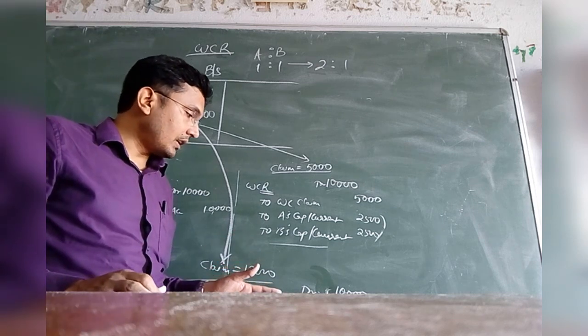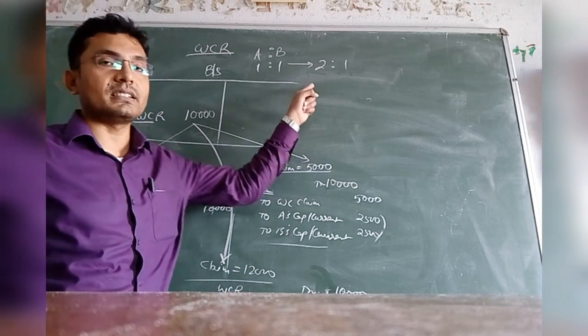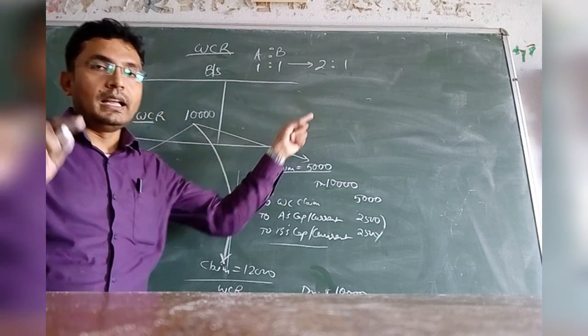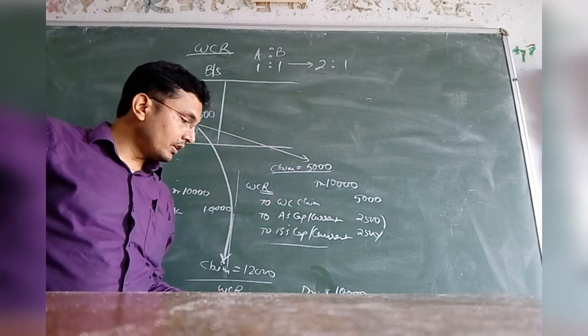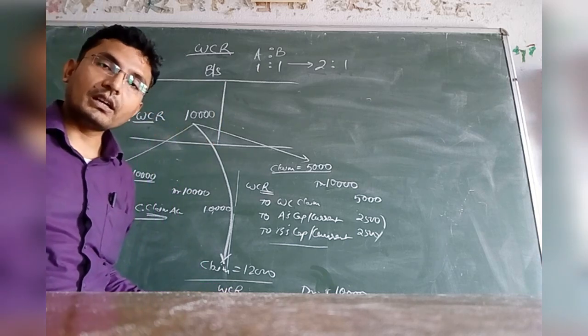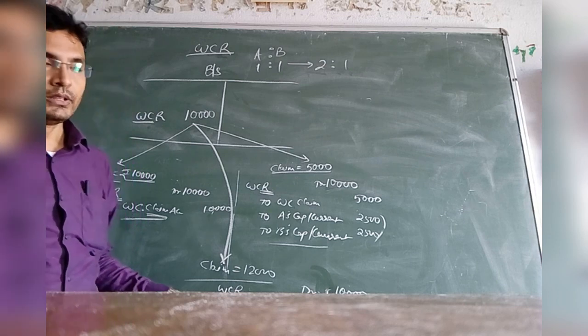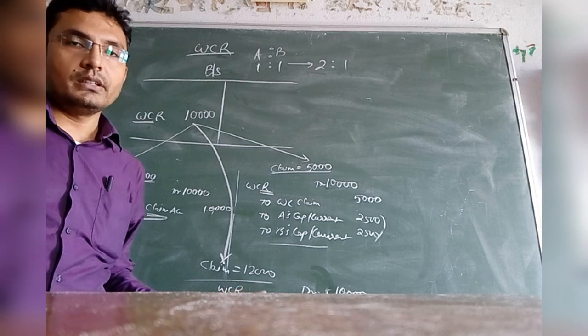In this case we are not preparing a PL account, since it is a case of change in PSR at the beginning of the year, and at the beginning of the year we don't prepare a PL account. So instead of PL account, we debit this amount to a separate nominal account called revaluation account. So this is all about treatment of workman compensation reserve.